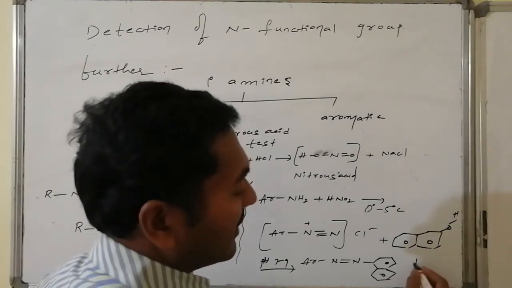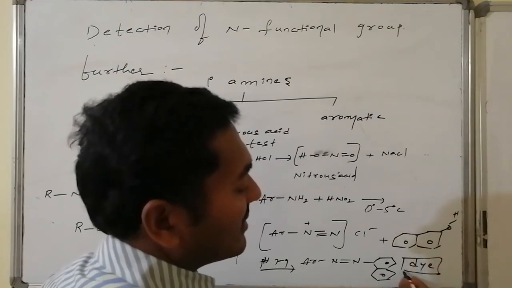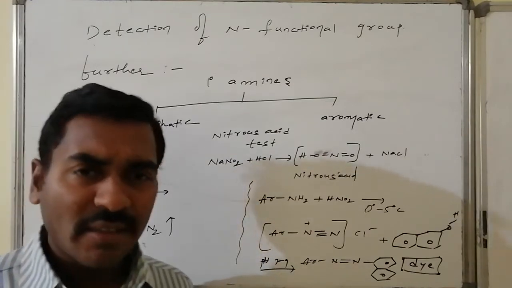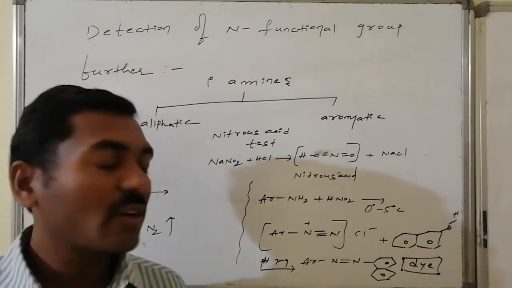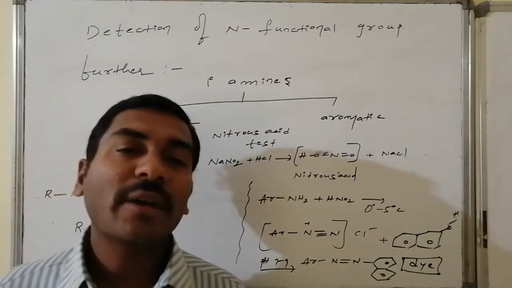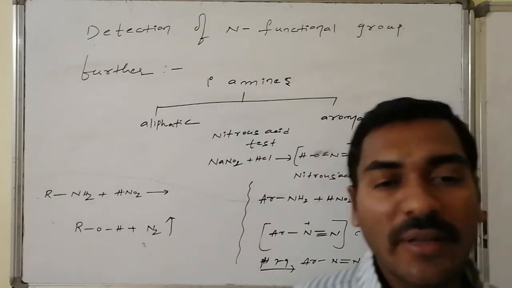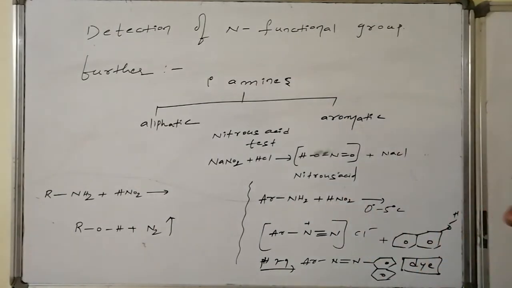It is said to be an azo dye. It is colored, consisting of a nitrogen system with heavy conjugation, hence it is said to be an azo dye. Different colors are possible, and a red-colored azo dye formation takes place. Thus, aromatic primary amines lead to the formation of an azo dye on reaction with nitrous acid followed by naphthol under basic pH conditions, whereas primary aliphatic amines on reaction with nitrous acid instantly give brisk effervescence of nitrogen evolution. This reveals which are aliphatic primary amines and which are aromatic primary amines.